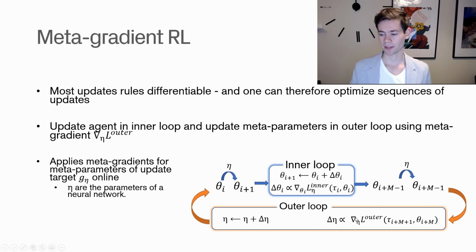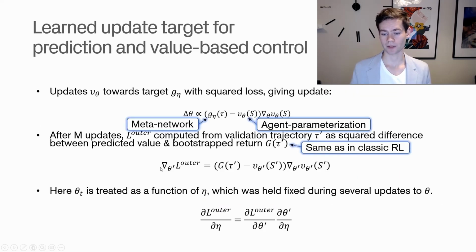What you can see here is that we have a gradient with respect to eta here. And in this equation, we have the gradient with respect to theta. But what we do in this setting is we consider theta as a function of eta. And that's been held fixed now. The eta has been held fixed for a number of updates to theta. And using the chain rule, we basically get this update. So we want to evaluate this property, but using the chain rule, we can make use of the expression we have here, and then also this term. So where we consider how theta will change as a function of changing the meta parameters.